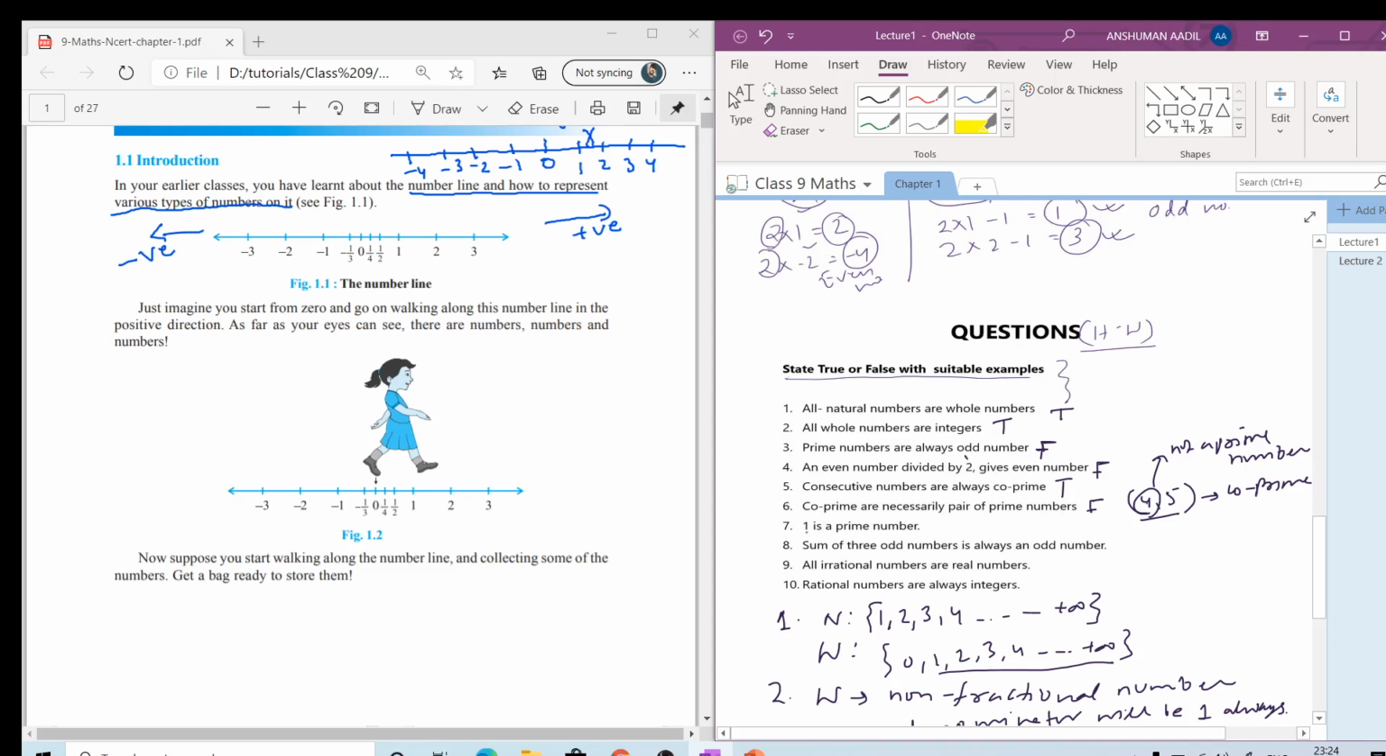The next question is: 1 is a prime number. But we know that prime numbers are the numbers which are divisible by 1 or the number itself.